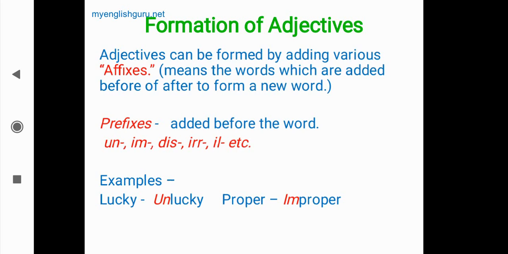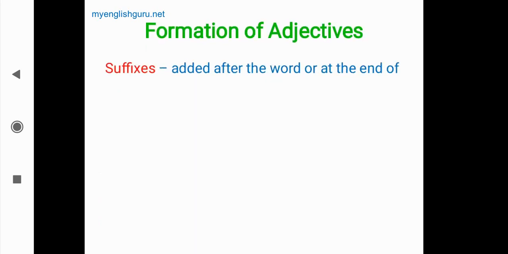So these are prefixes. This is formation, meaning we are forming a new word. From lucky, we have formed the word unlucky. It is the opposite word for lucky, but un is added before the word. So these are called prefixes. Like, dislike: dis is a prefix. Legal, illegal. Now we'll see another formation of adjective. Here, suffixes. Now we'll see.